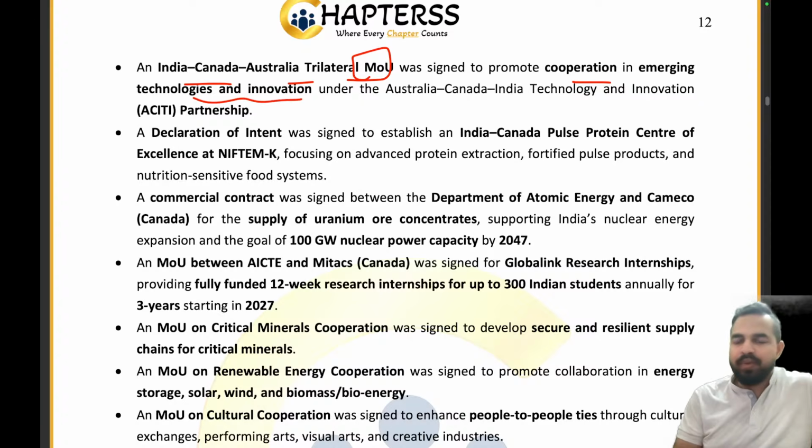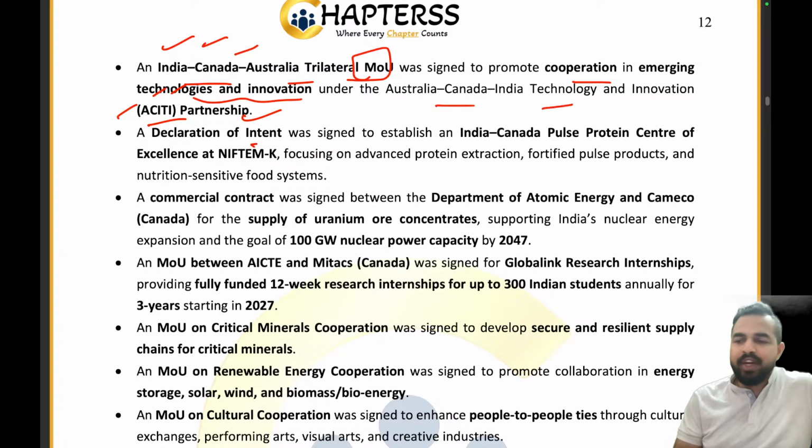to promote cooperation in emerging technologies and innovation. Let me tell you that recently in the past we had seen such a question in the examination, where the question was on the ACITI partnership, and the names of the countries were asked. The right answer was India, Canada, Australia, right? ACI: Australia, Canada, India. Technology and Innovation under the Australia, Canada, India Technology and Innovation Partnership.